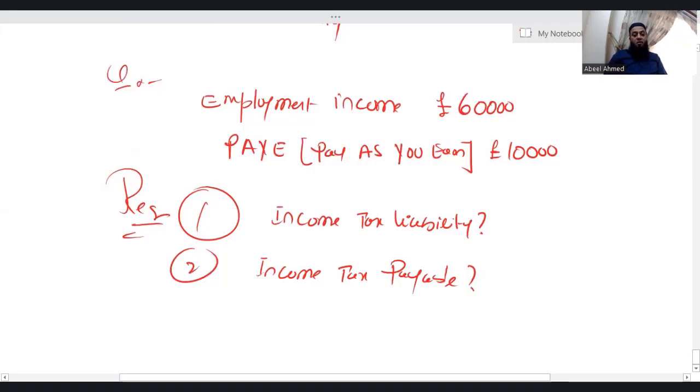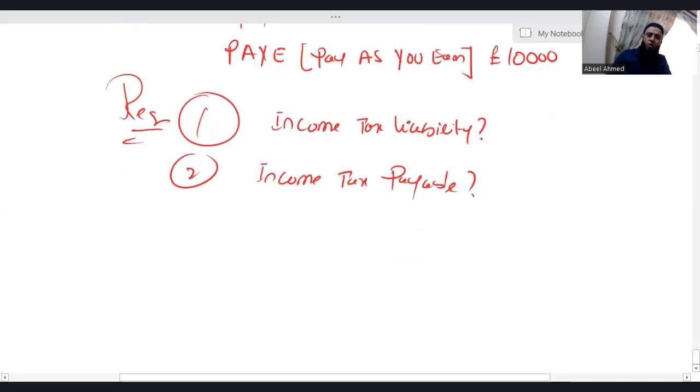You might be thinking, so what is the difference between income tax liability and income tax payable? At the end of the day, both are liabilities. Yes, both are liabilities, but there's a slight difference. You will get to know. Wait. Pay means the tax which this individual has paid in advance. Pay as you earn. So we have only one source of income, which is employment income, non-saving income.